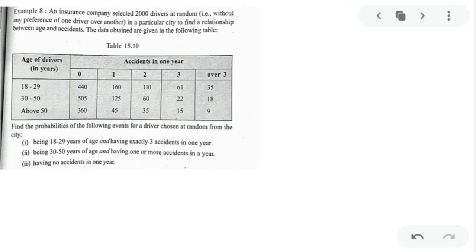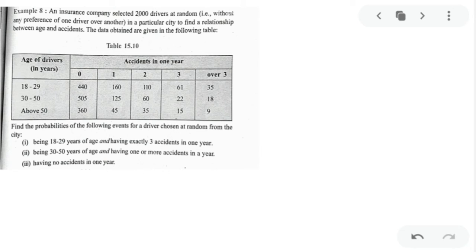Next, my dear kids, we have an insurance company that selected 2,000 drivers at random in a particular city to find the relationship between age and accidents. The data obtained are given in the following table. It says age of drivers in years and accidents in 1 year. So you can see age of driver 18 to 29. For the age in years 18 to 29, 0 accidents, around 440 drivers, that is the frequency with 0 accidents, they belong to 18 to 29.